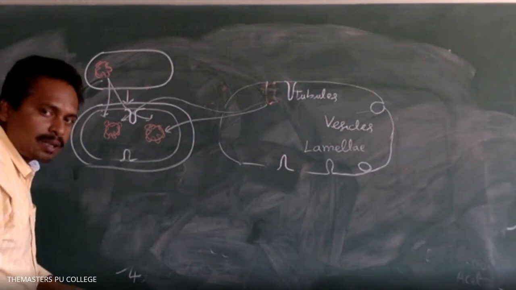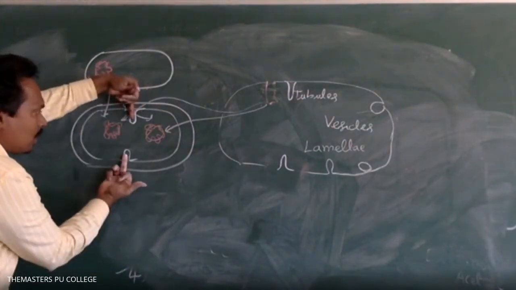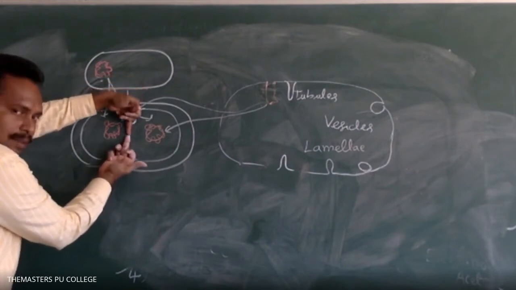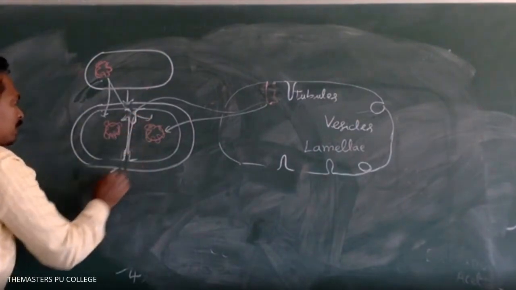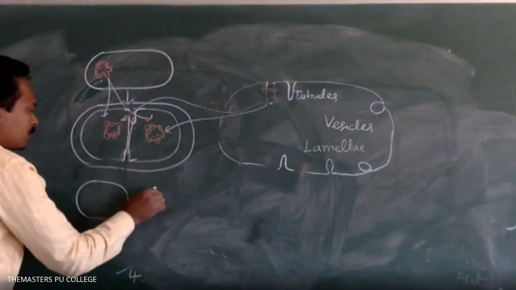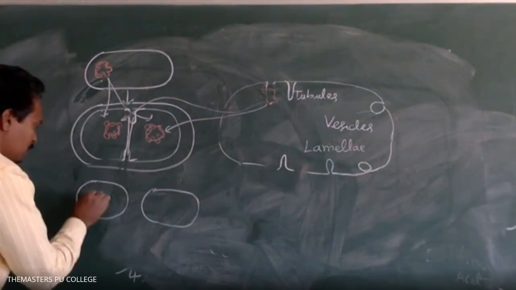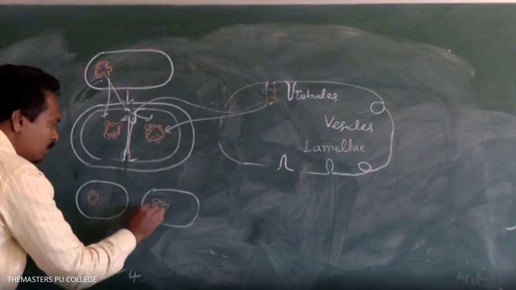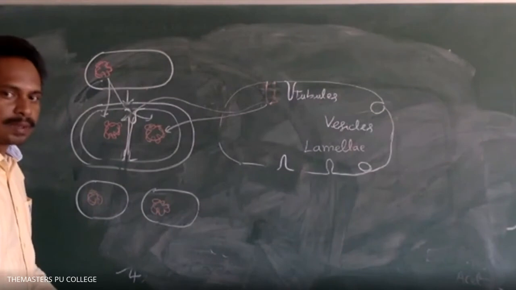After the replication of the genetic material, the nucleoid, the foldings move from the periphery towards the center. Then it leads to the formation of two progeny cells from the one parental organism. How many progeny are formed in binary fission? The one parental organism is divided into two progeny.